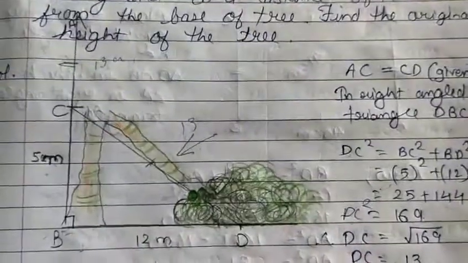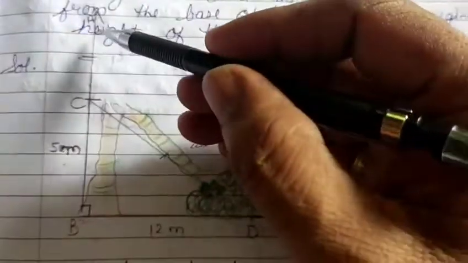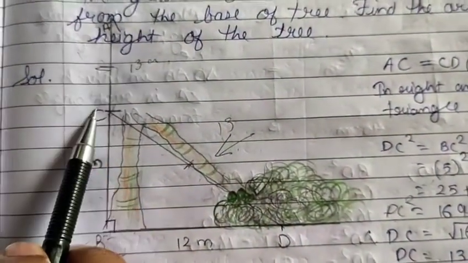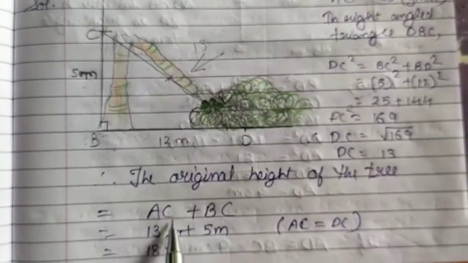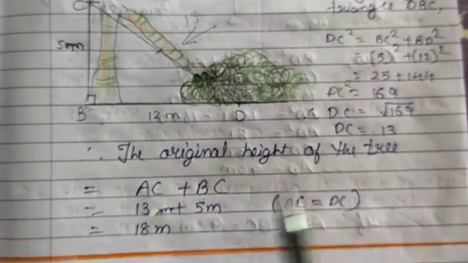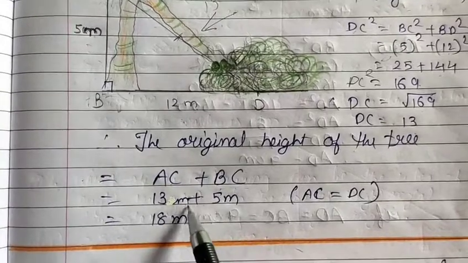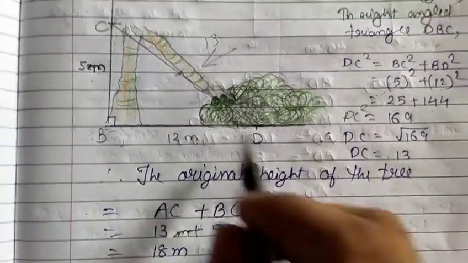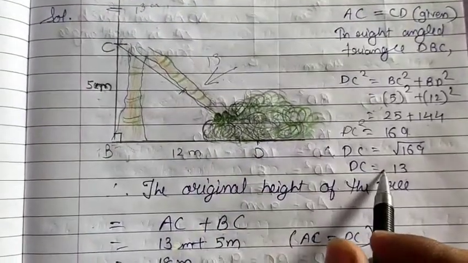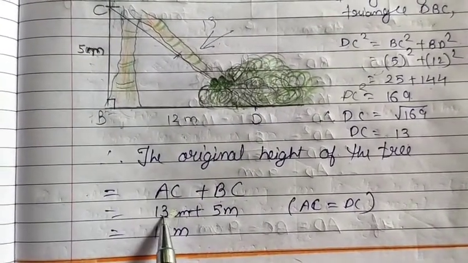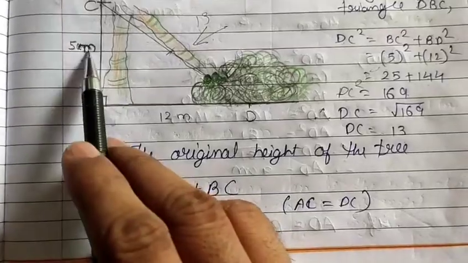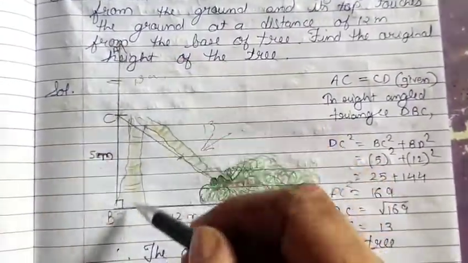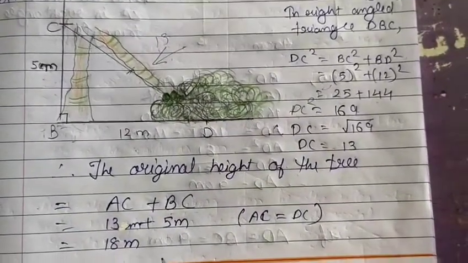So how to find the total length of the tree? The length of AB equals AC plus BC. So you can write AC plus BC, that is 13 meters plus 5 meters gives 18 meters. AC equals DC, whatever value of DC we got over here, that is the length of AC. So AC is 13 plus BC, which is given as 5. The total length 13 plus 5 gives 18 meters. The total length of the tree is 18 meters.